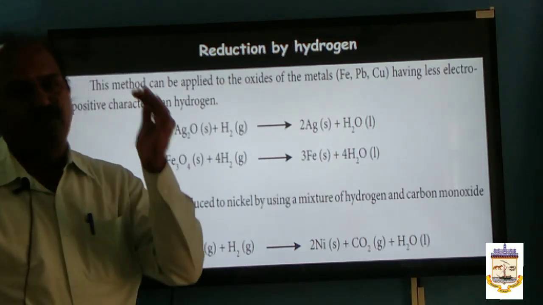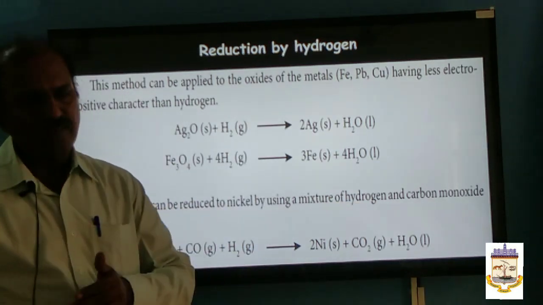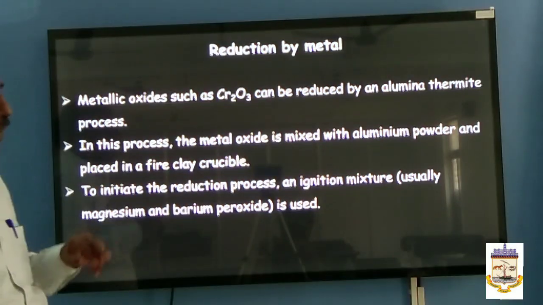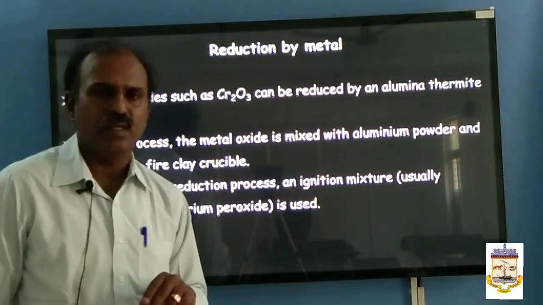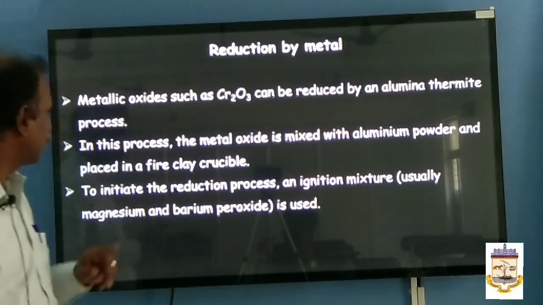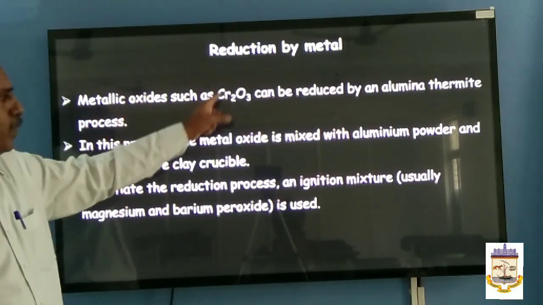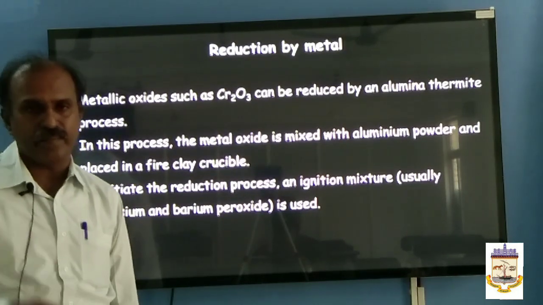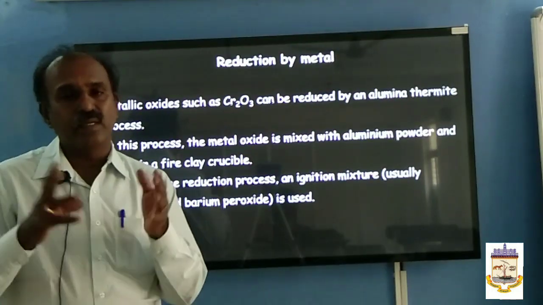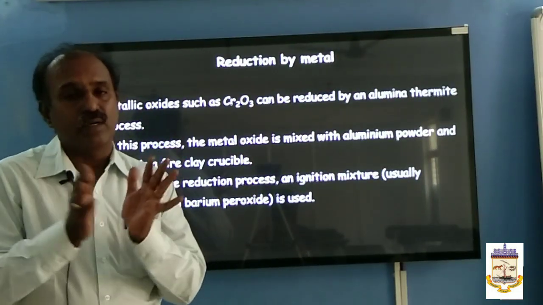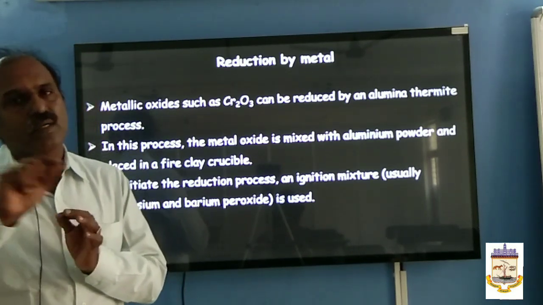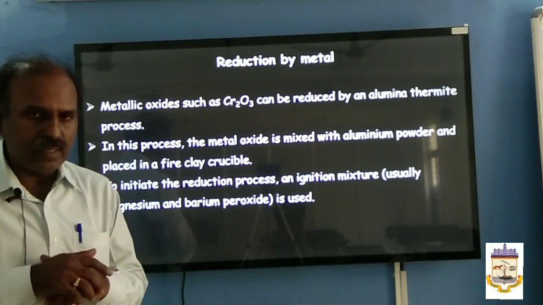So you remember, we can reduce it by smelting, or by using carbon, or by using hydrogen, or you can even reduce it by using another metal. Generally a more reactive metal will reduce the less reactive metal oxides. Look here. Metal oxides such as chromic oxide can be reduced by using aluminium. Now how can you do it? Take chromic oxide and aluminium powder in the ratio of 3:1 in a fire clay crucible, and the reduction process is initiated by a mixture of barium peroxide and magnesium powder.